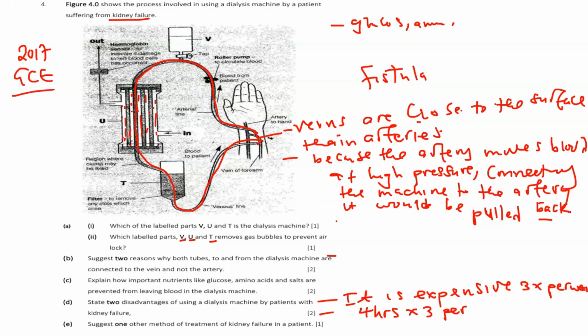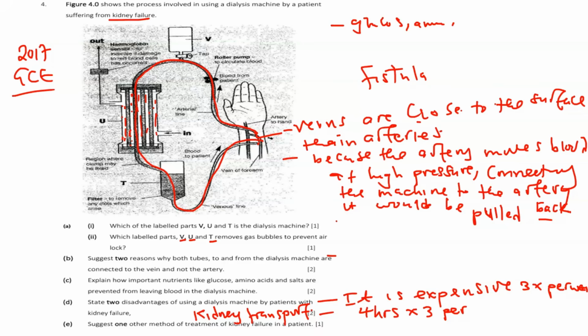Then of course, suggest another method of treatment of kidney failure in a patient. You can think of a kidney transplant. We also need to look at the advantages. Maybe this time you find the question: what are the advantages of kidney transplant over the dialysis machine?